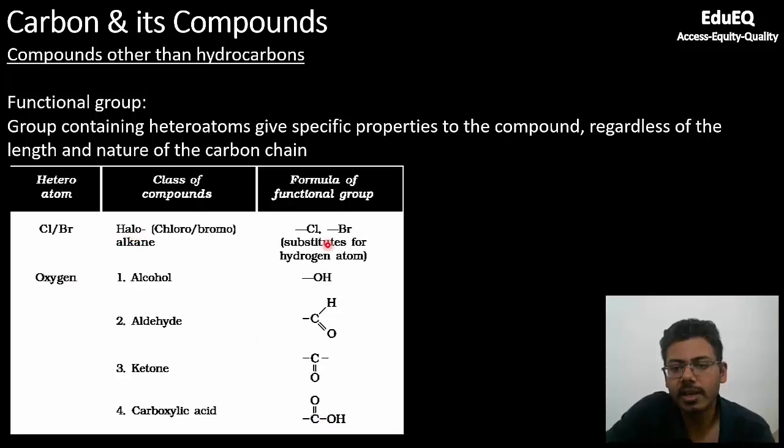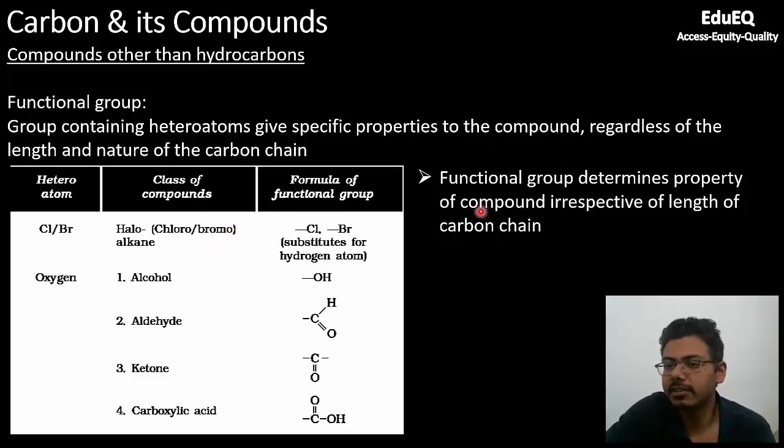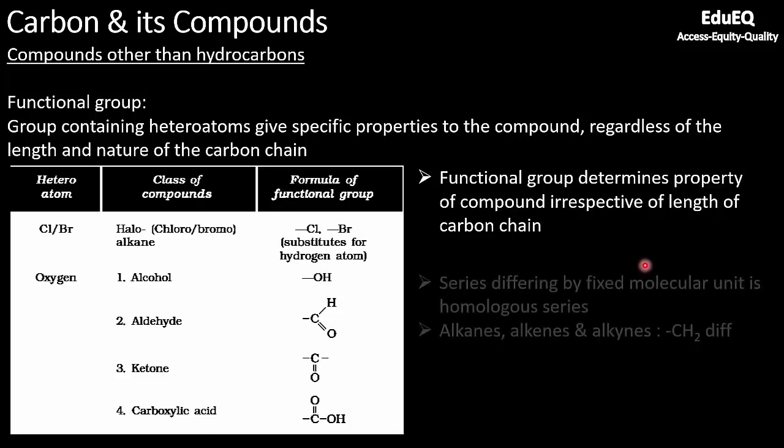And if you look at the heteroatom here, these are chlorine and bromine, and the class is called halo because these are from the group called halogens. So that is why the class is called halo. You can have chloro, bromo, iodo, and so on. Like we have already discussed, functional group determines property of compound irrespective of length of carbon chain. So you can have methane combined to carboxylic acid group or pentane combined to carboxylic acid group. At the end, the properties what it will show will be of carboxylic acid. So functional group determines the property of compound.